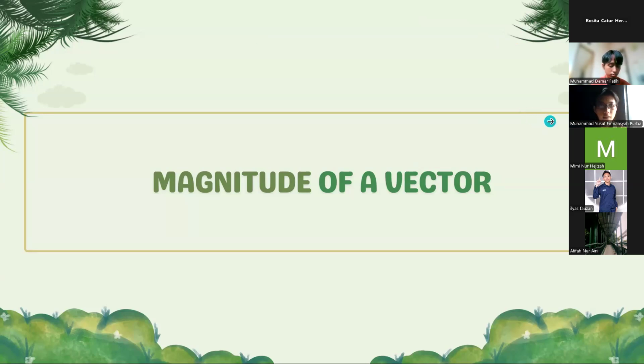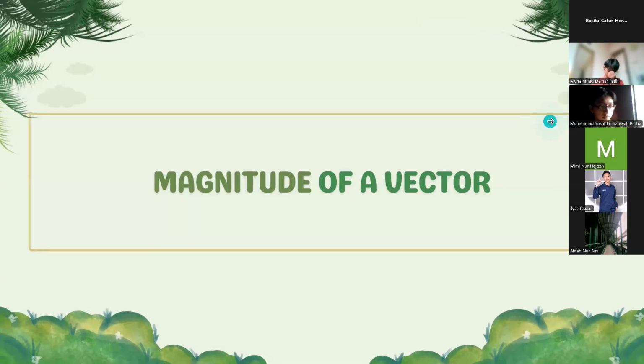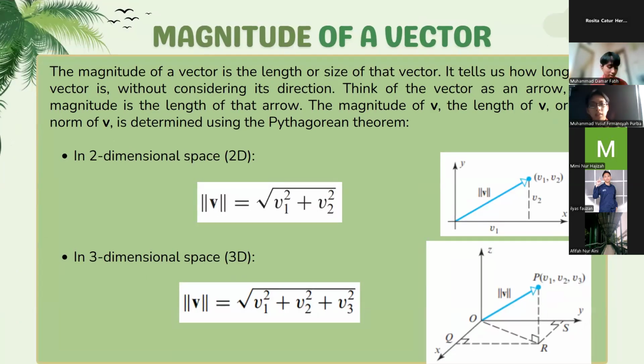For this session is the magnitude of a vector. Please, next slide, Damar. Okay, the magnitude of a vector is the length or size of the vector. It tells us how long the vector is without considering its direction. Think of the vector as an arrow. The magnitude is the length of that arrow.